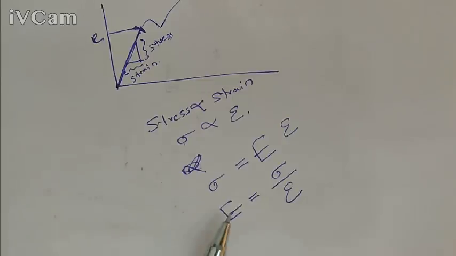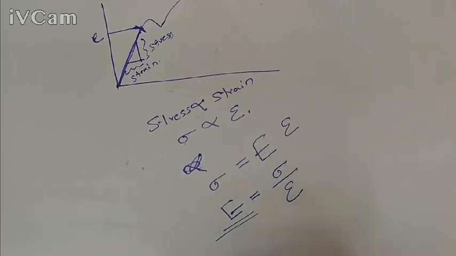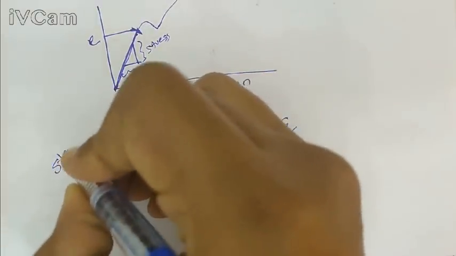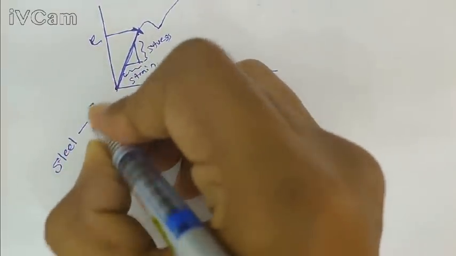Hooke's law and Young's modulus are only valid up to the elastic limit. And this modulus of elasticity is a mechanical property of a material. If you take steel, it has one E value.